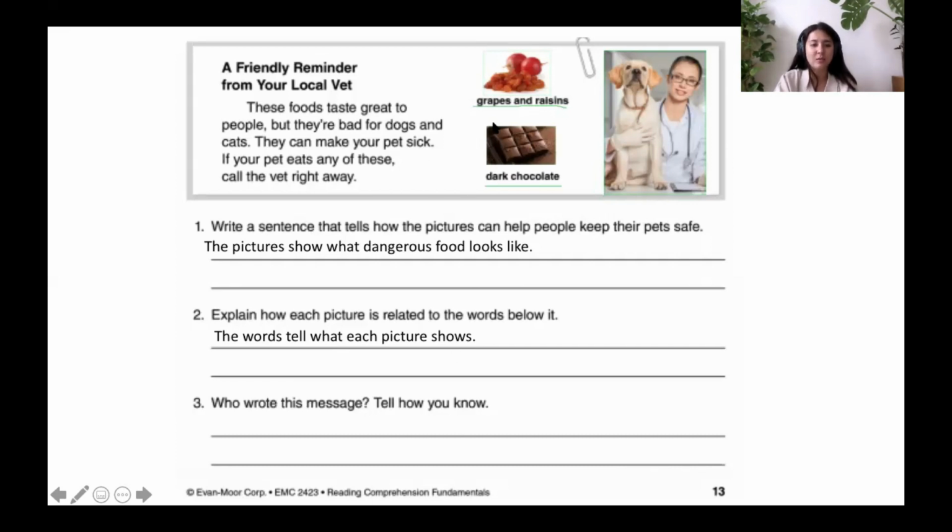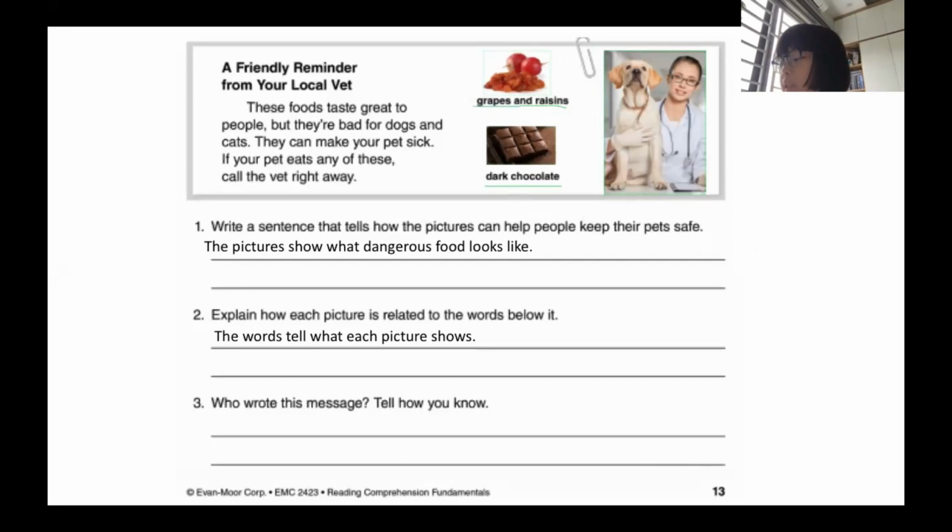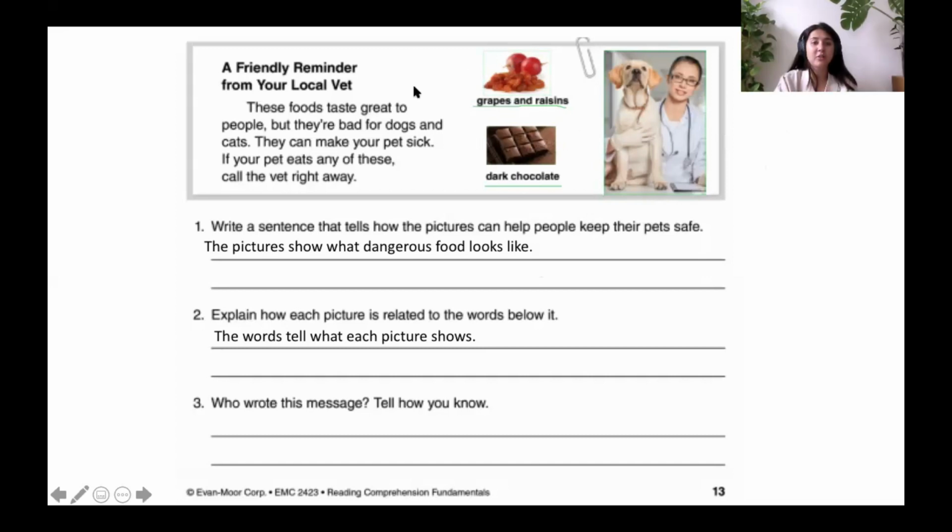Number 3, last question. Who wrote this message? Tell me how you know. Can you please help me, Cindy? Who wrote this message? And tell me how you know. I think the person who wrote this message is a master of a vet, because I think if he or she were a master of a vet, they will know these rules. Yeah, very good. So you are right.